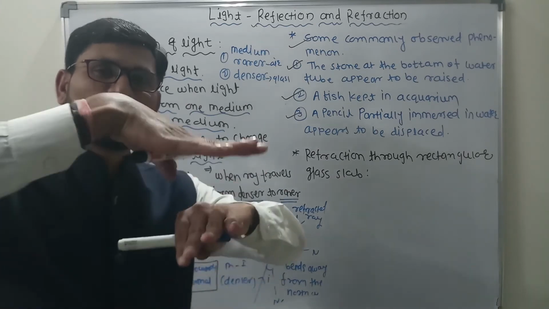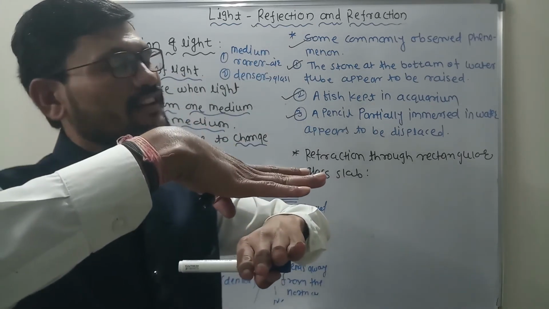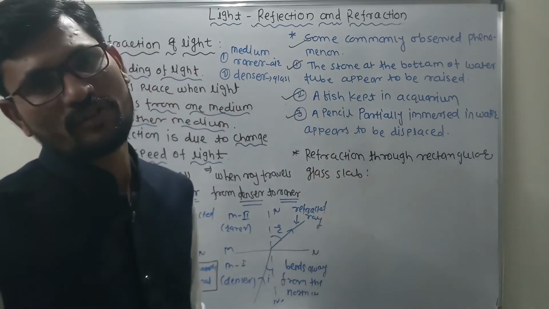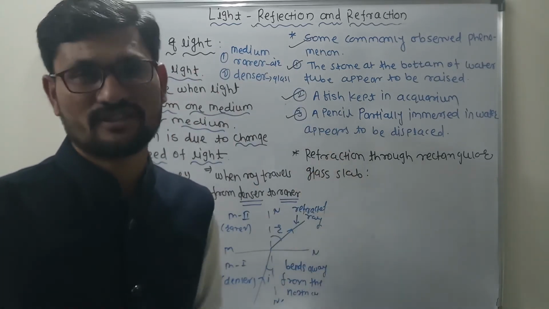Air and water, there are two mediums. When there is air and water, the velocity of light changes and refraction is observed, and because of that we find that the pencil gets displaced.